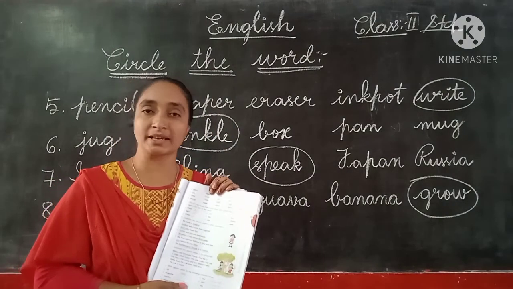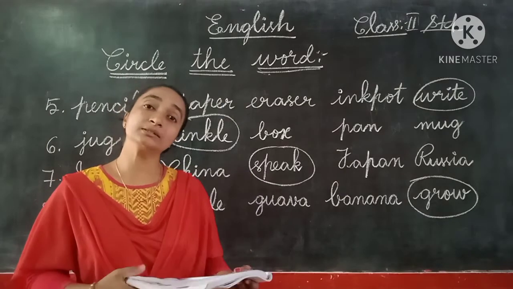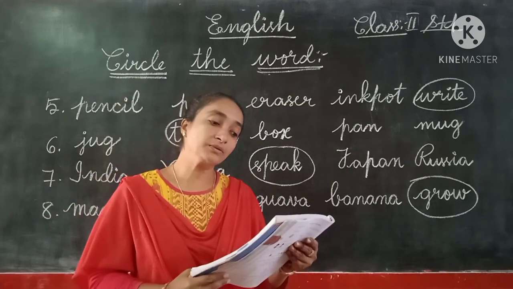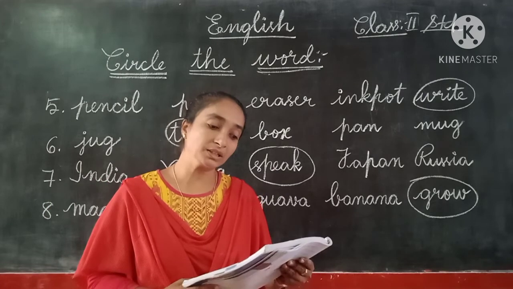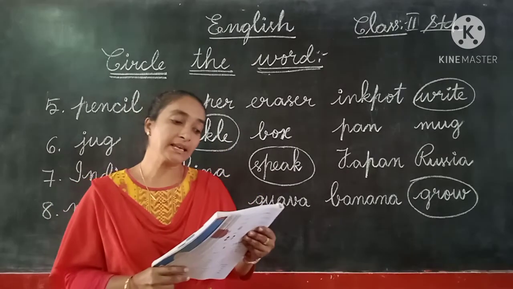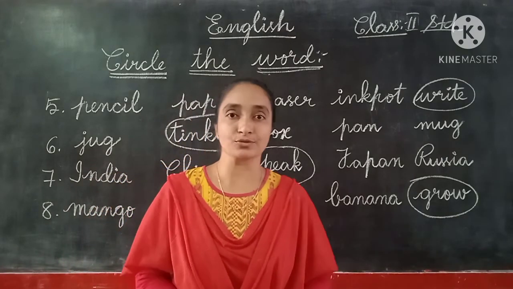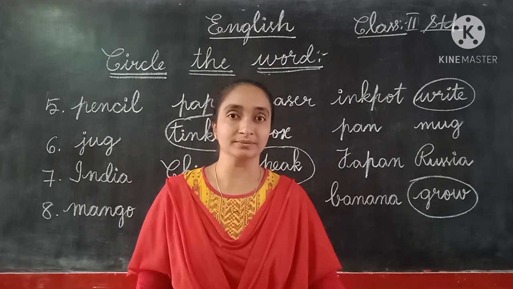The two Romans. The capital A Roman, the capital B Roman. So let us see the third Roman, the C Roman. Tick the words that should begin with the capital letters and put a cross against the rest of the words. Okay children, let us see this Roman also, the C Roman.